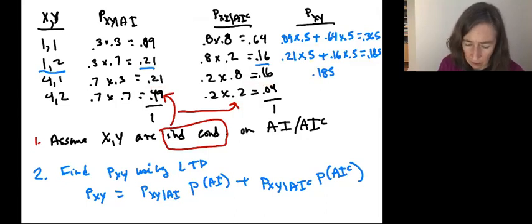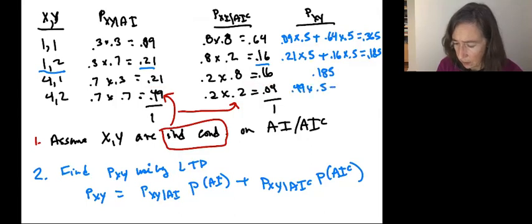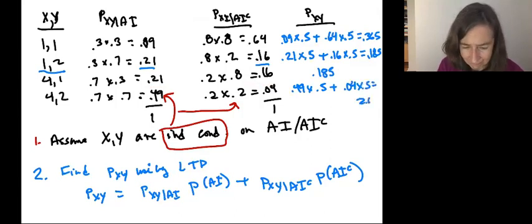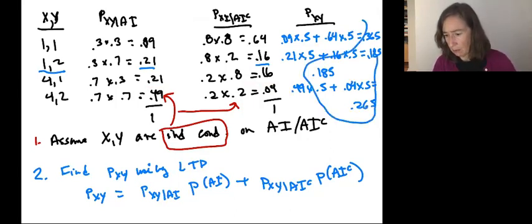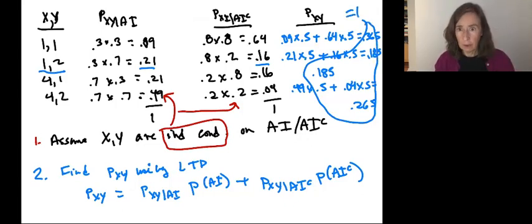And then the last one is 0.49 times 0.5 plus 0.04 times 0.5, and that equals 0.265. It's probability, it can't be greater than 1. And if we check, these numbers do sum to 1. Okay, those are the numbers that we need for the probability.